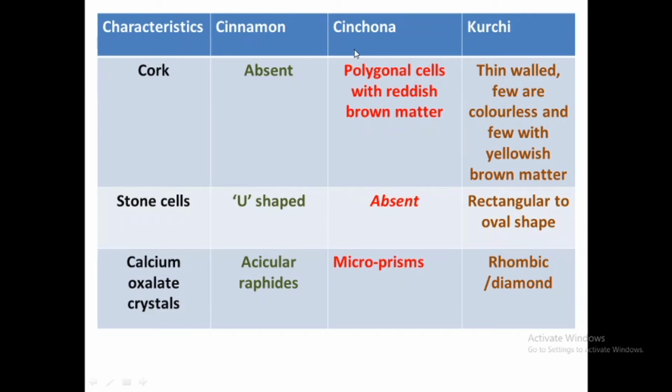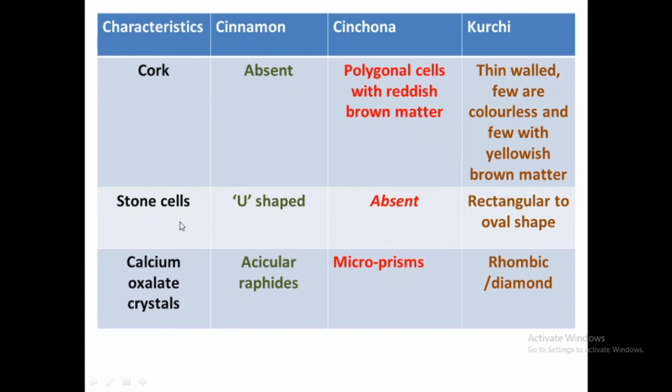In cinchona, the cork cells are polygonal cells containing reddish brown matter. In case of kurchi, the cork cells are thin walled. A few cork cells are colorless and a few contain yellowish brown matter. So this is the difference between cork cells of cinchona and kurchi, and these are absent in cinnamon.